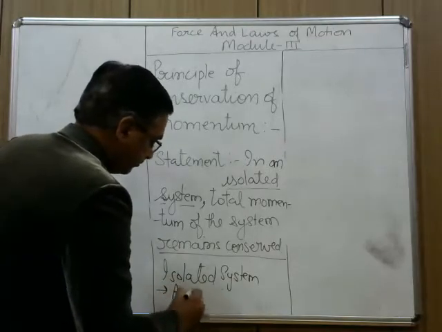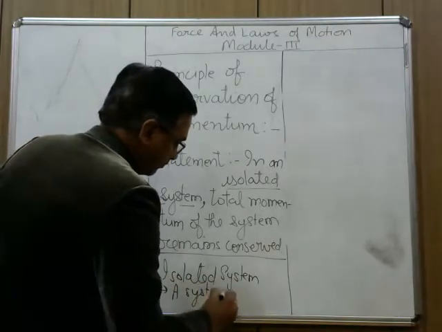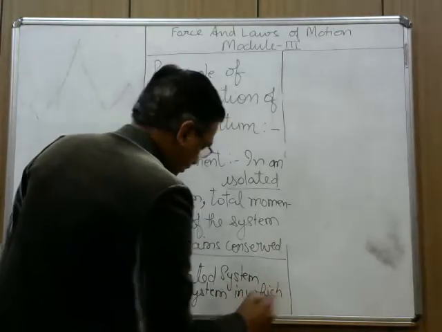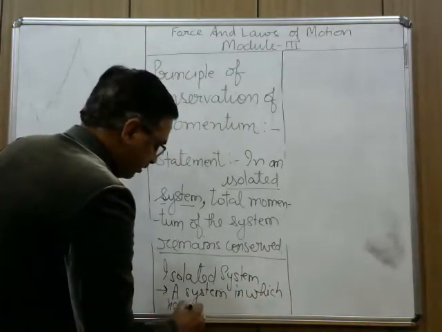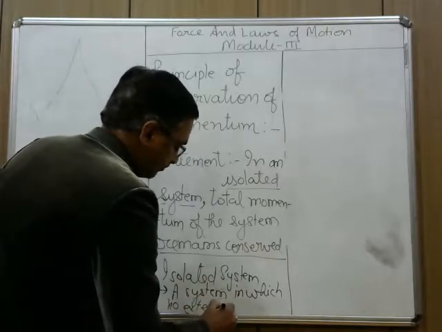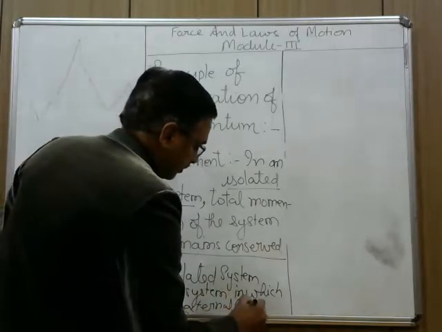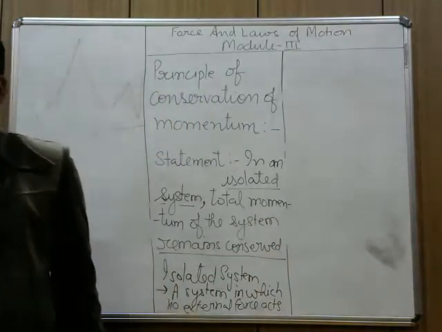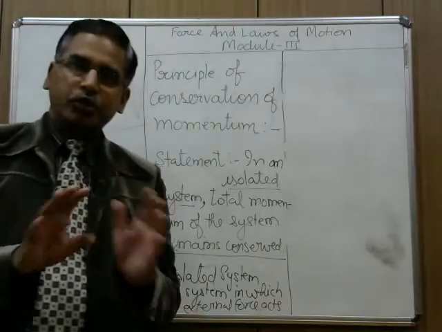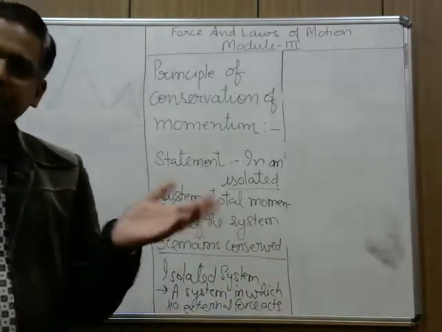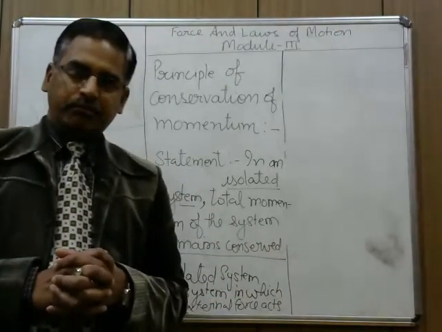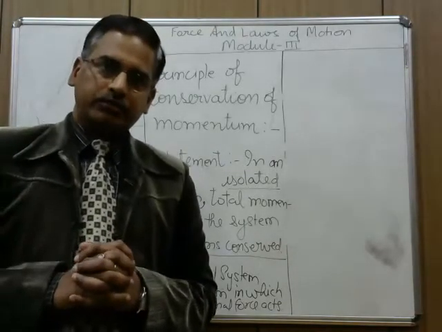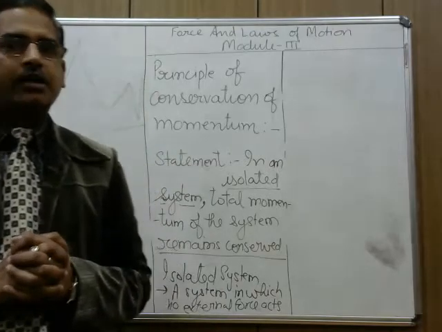A system in which no external force acts. Means there is no external force. Internal forces may be there, but external force is zero. Such system is called isolated system.